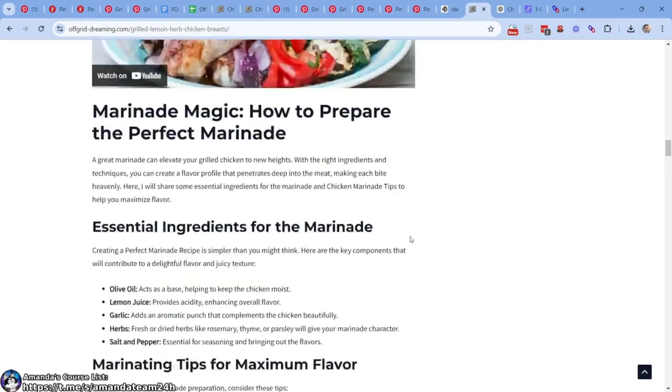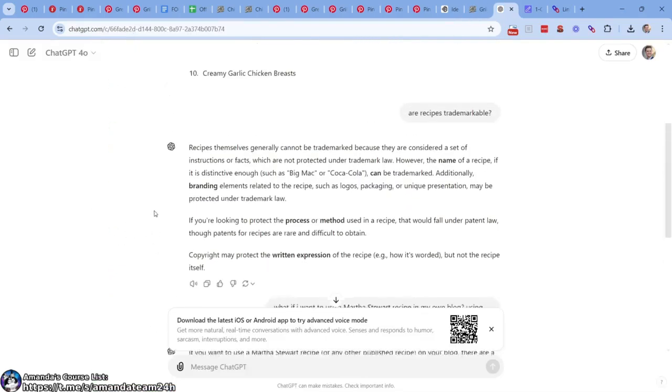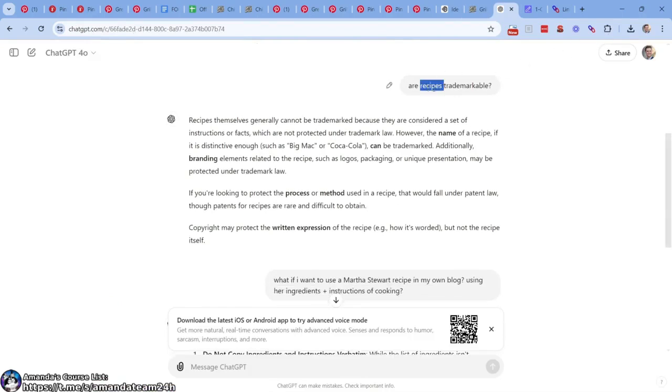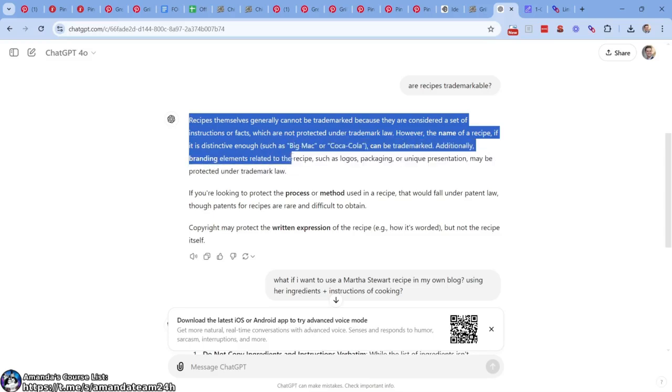I've been told by others that recipes are non-trademarkable. So I asked ChatGPT, are recipes trademarkable? And it says recipes themselves generally cannot be trademarked because they are considered a set of instructions or facts, which are not protected under trademark law. However, the name of a recipe, if it's distinctive, blah, blah, blah, can be trademarked. Additionally, branded elements related to the recipe, such as logos, packaging.